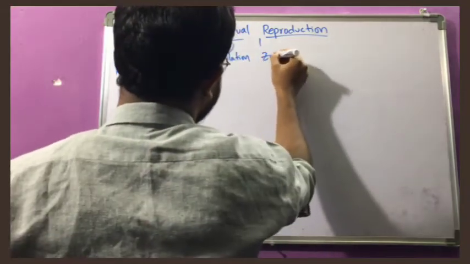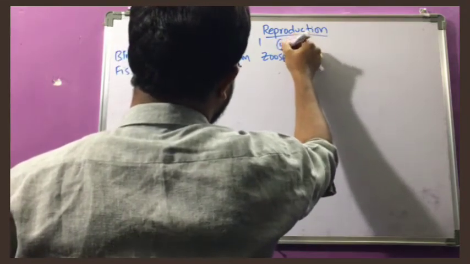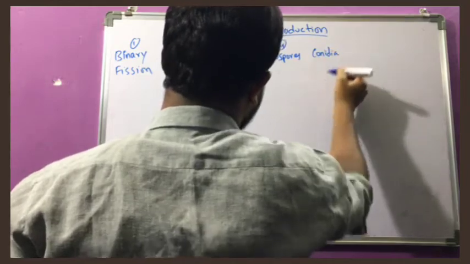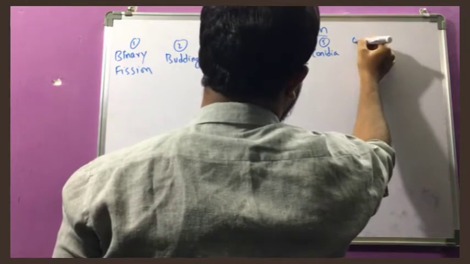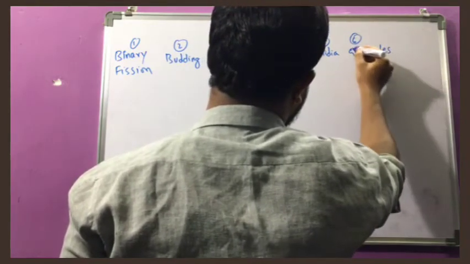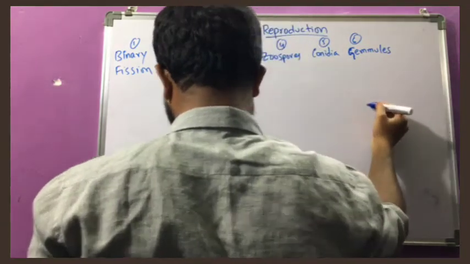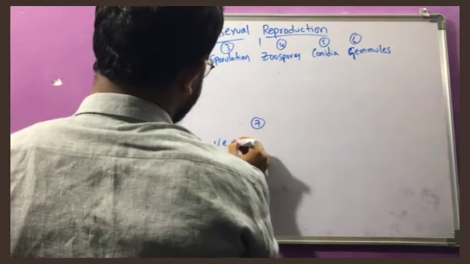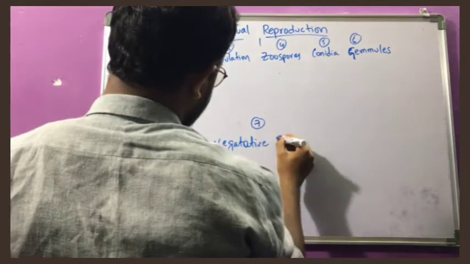The next one is zoospores. These are different types of spores. Then conidia, gemmules, and finally the seventh type, that is vegetative propagation.